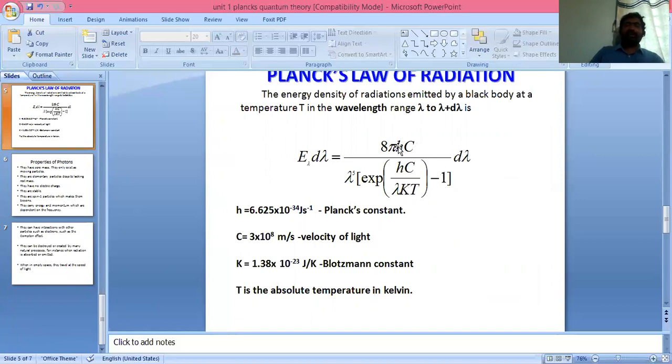Here h is Planck's constant and its value is 6.625 into 10 to the power of minus 34 joule second. Here c is the velocity of light and its value is 3 into 10 to the power 8 meter per second. Here k is the Boltzmann constant and its value is 1.38 into 10 to the power of minus 23 joule per Kelvin. Here T is the absolute temperature, which is measured in Kelvin.